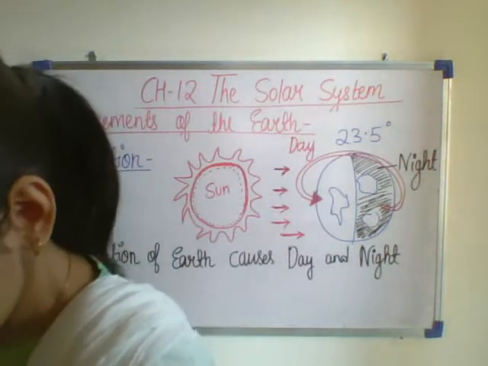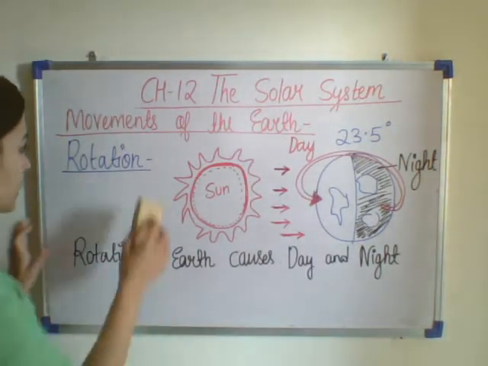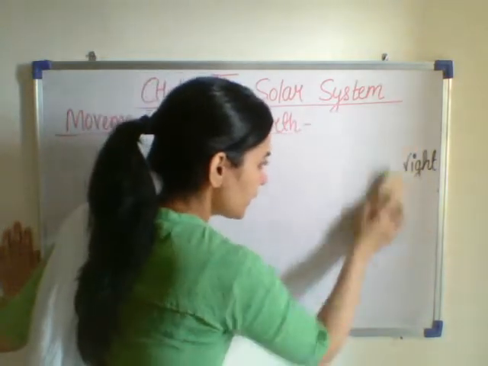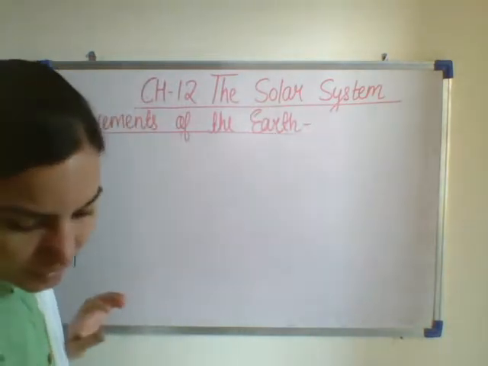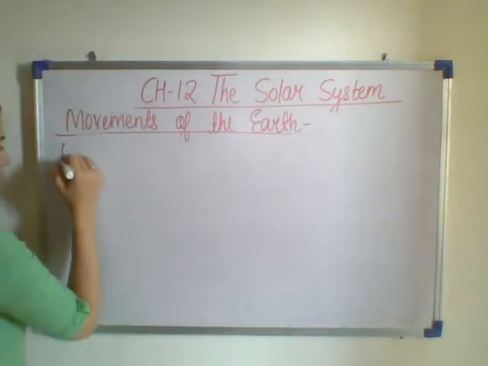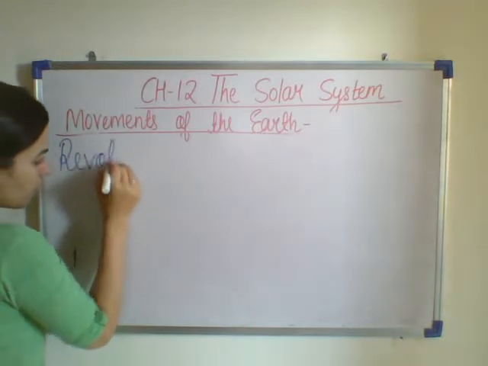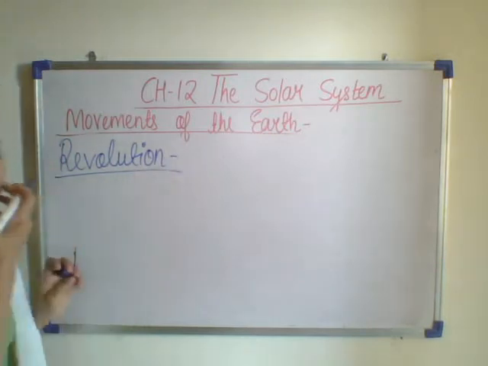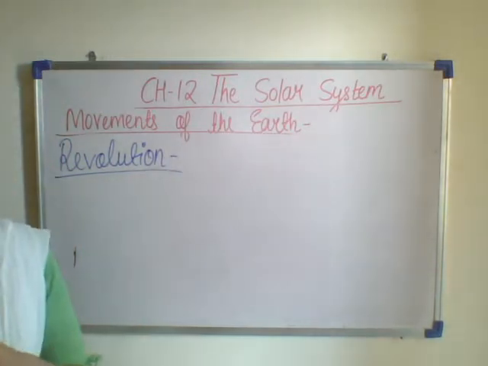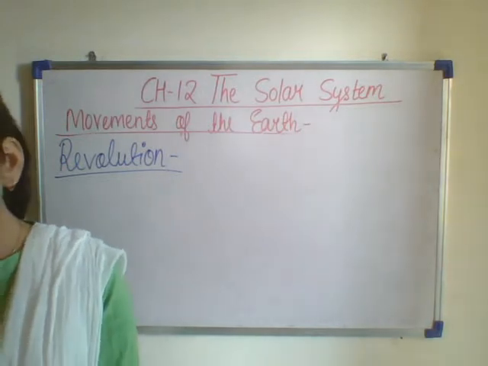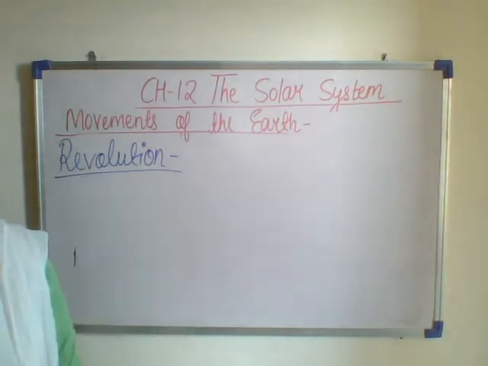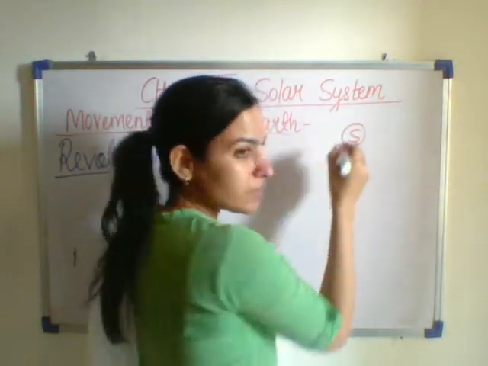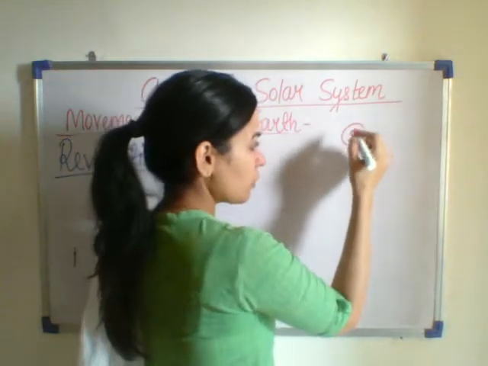Now the next type of movement of the earth is the revolution. Rotation we have studied. The next that we will be studying is the revolution. The earth goes around the sun on its own orbit. This is called revolution. Like the sun is there in the center. This we have discussed when I told you about the planets.